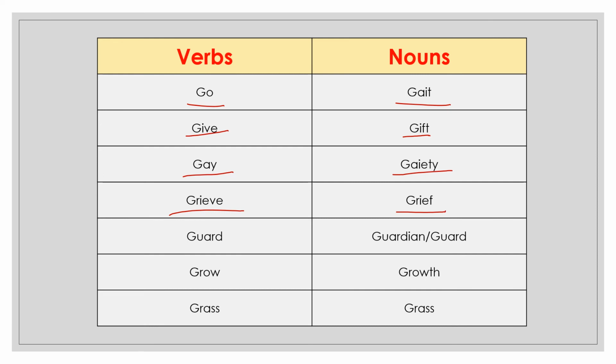Next verb is grieve and its noun is grief. It is similar to believe and belief. GRIEVE and its noun is GRIEF. Next is guard. Its noun is guardian or guard itself. Next word is grow. Its noun is growth. Next verb is grass and its noun is grass itself.